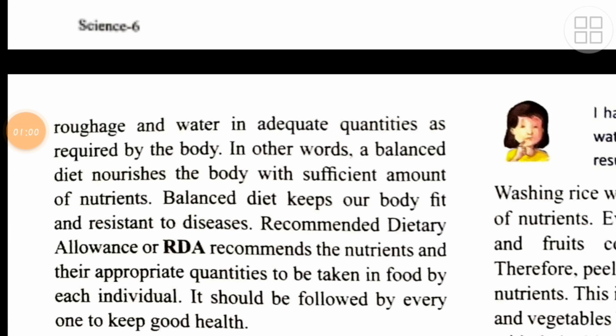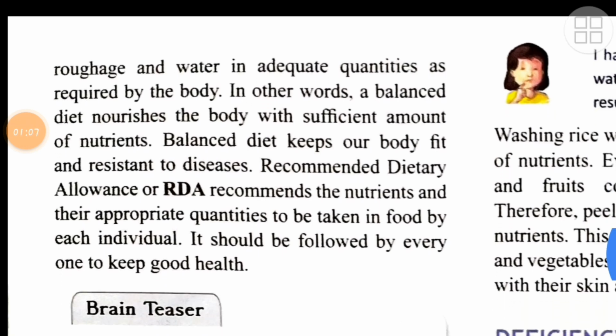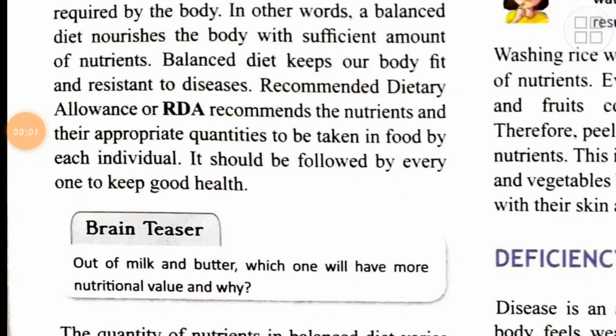Recommended dietary allowance, or RDA, recommends the nutrients and the appropriate quantities to be taken in food by each individual. Every individual, for the proper growth and the functioning of the body, should have what? Balanced diet. So everyone should follow this and try to have a balanced diet in order to keep good health.